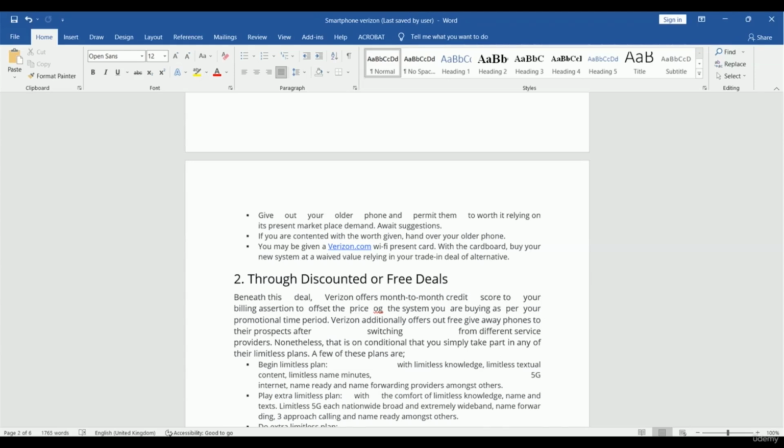So this is the article about Verizon, I mean, how to get a free phone from Verizon. You can take a look. The writer added Verizon.com, this website link, inside the article. So this is really a good practice for adding links inside your article.